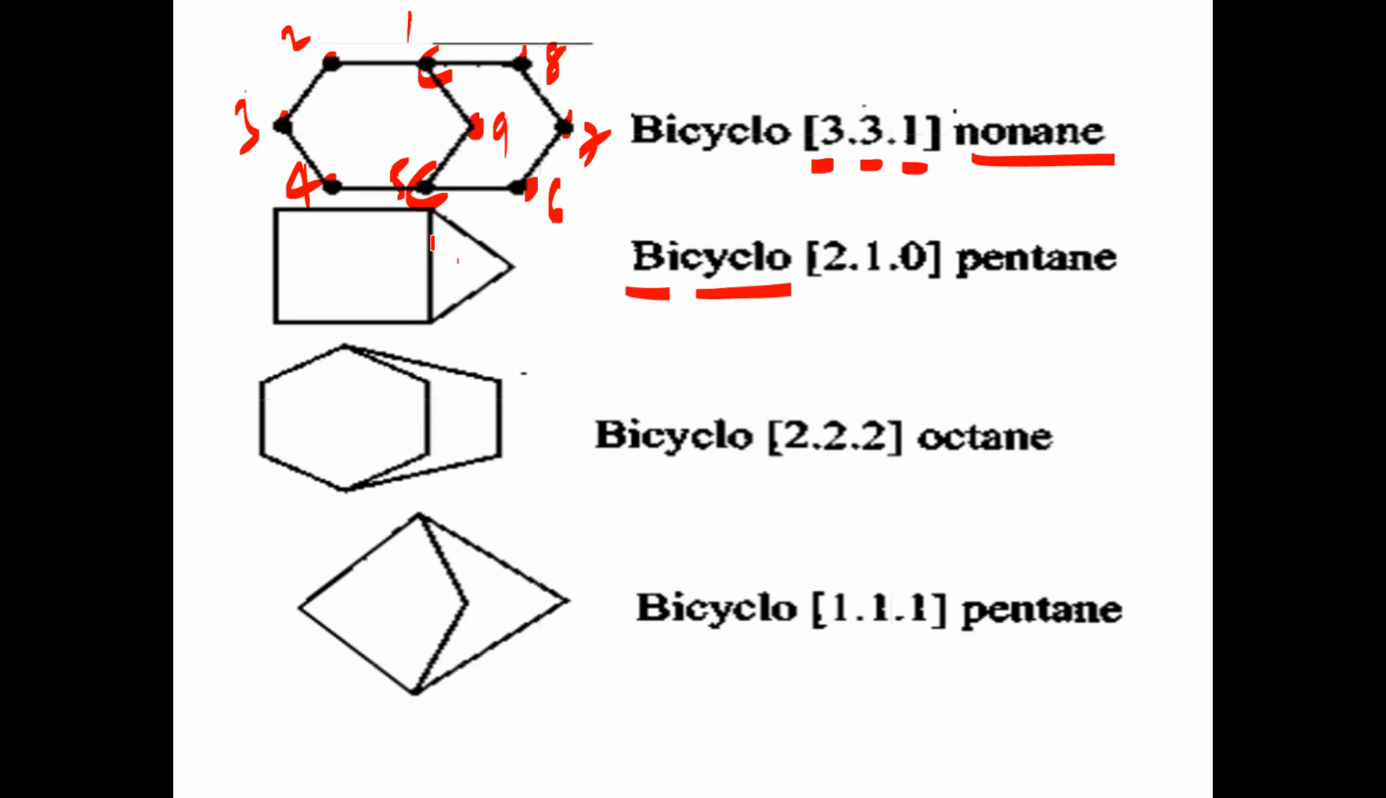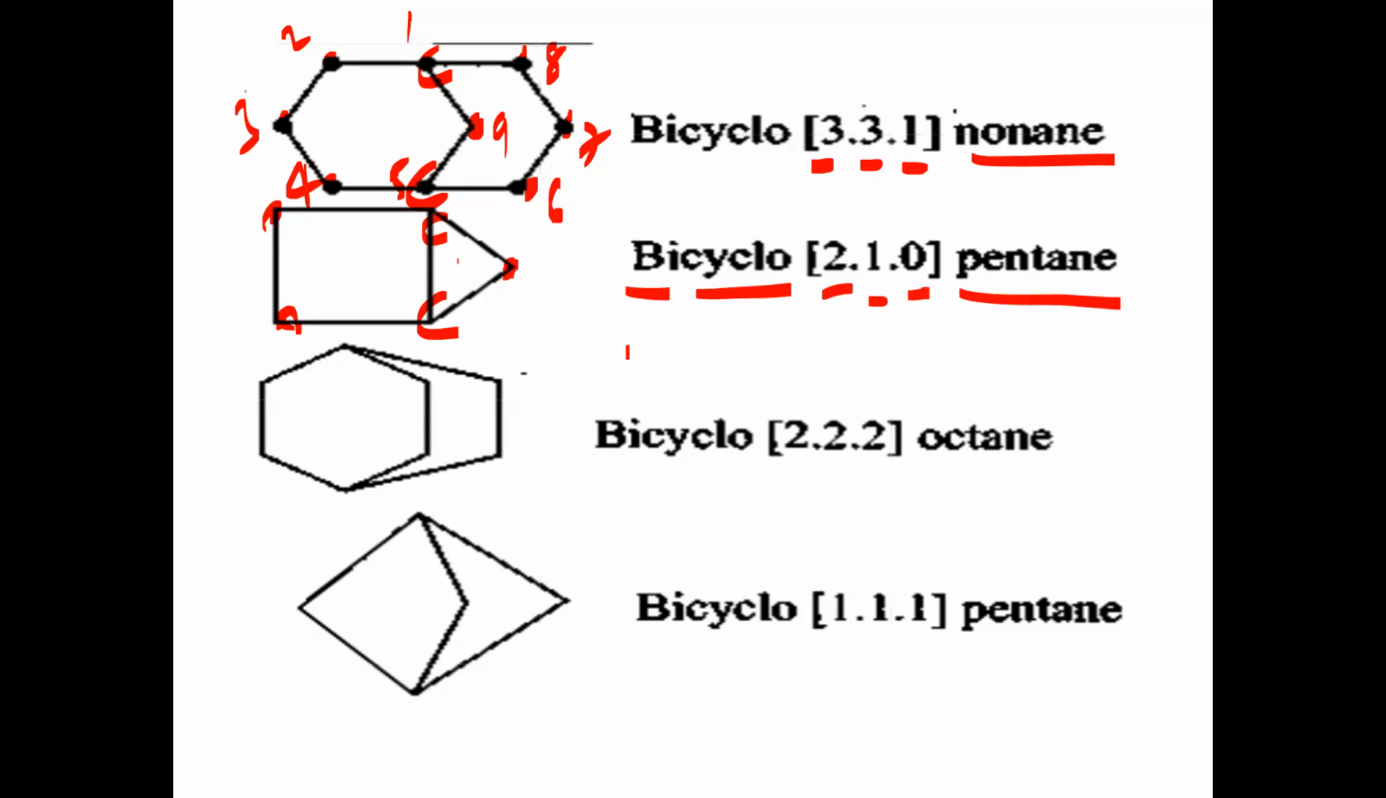And this bicyclo compound has 1 head carbon here, 1 head carbon here, a 2 carbon bridge this side, and a 1 carbon bridge this side. Is that clear? Okay, 2 carbon bridge and 1 carbon bridge. Between the 2 head carbons, there is a straight line. This is a 0 carbon bridge. There is no carbon in that bridge. So bicyclo 2.1.0 pentane.